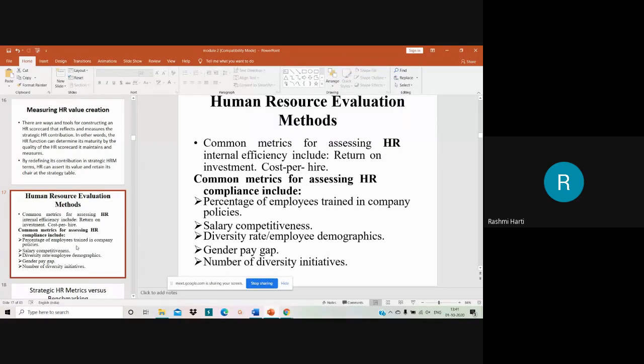Pooja Kusannavar, are you there? Yes, ma'am. Till here, whatever I have explained, have you understood? Yes, ma'am. Any doubts? No, ma'am. Anisa Pathan, are you there?